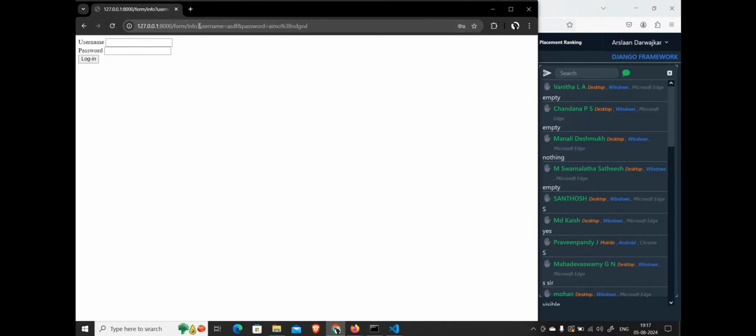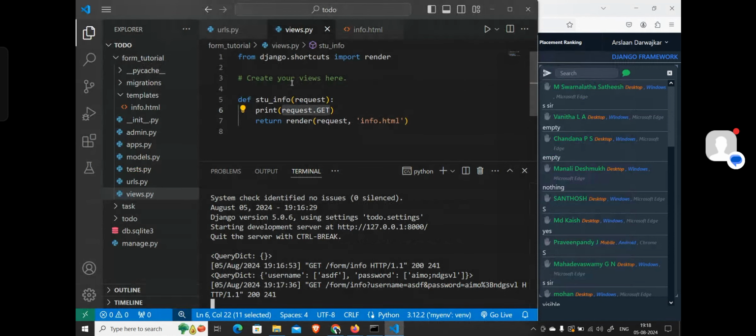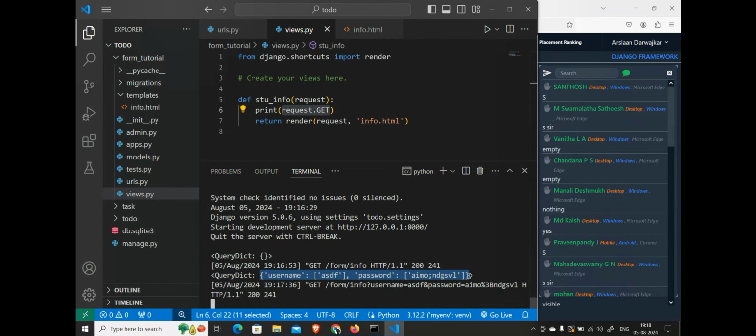This GET dictionary is going to store all this data. Yes or no? It is going to store username as a key and this as a value, and password as key and all these things as a value. We'll see. You see, it is storing it. Correct, it is storing it, right?